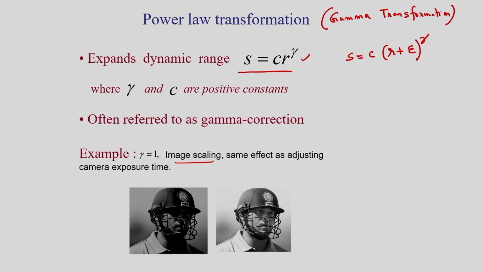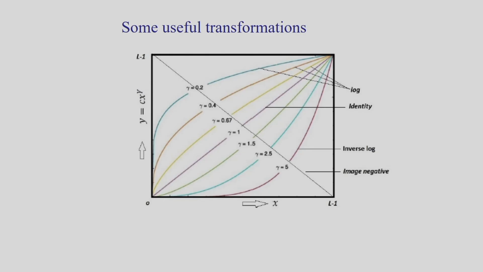It is the same effect as adjusting the camera exposure time. If I consider gamma equal to 1, that means S is equal to CR. Based on this gamma, I have this transformation. So you can see for gamma equal to 1, I have the identity.